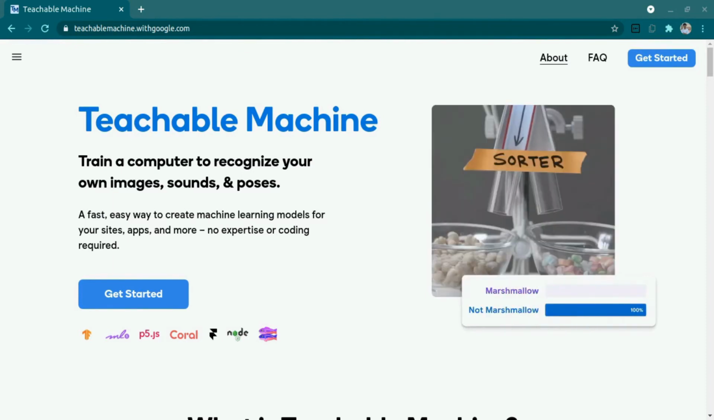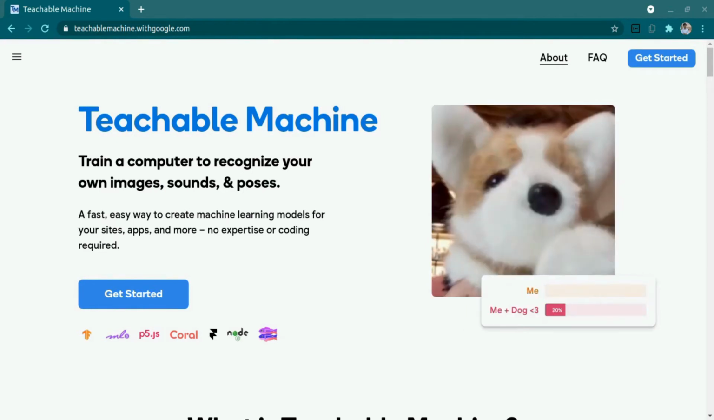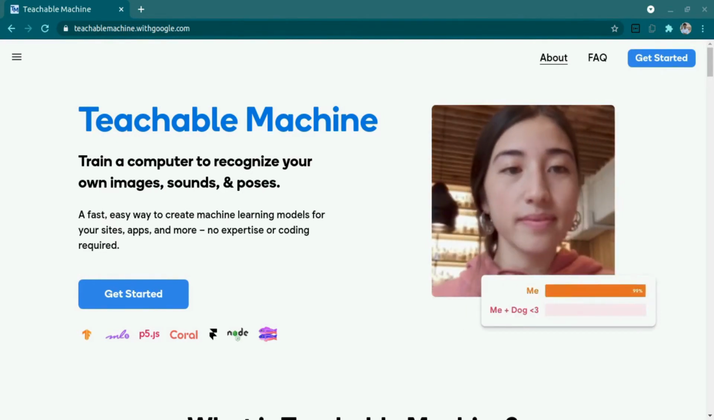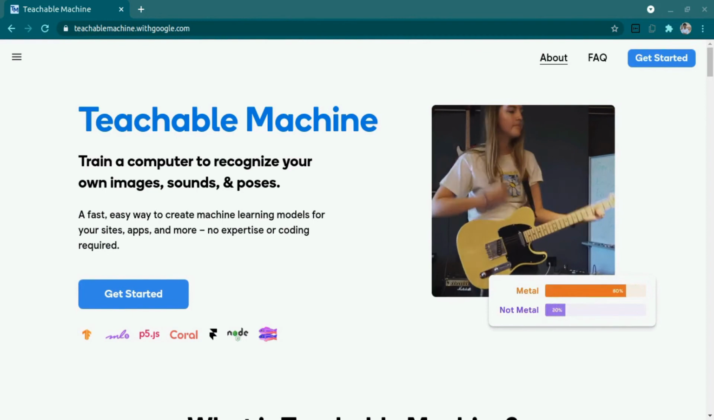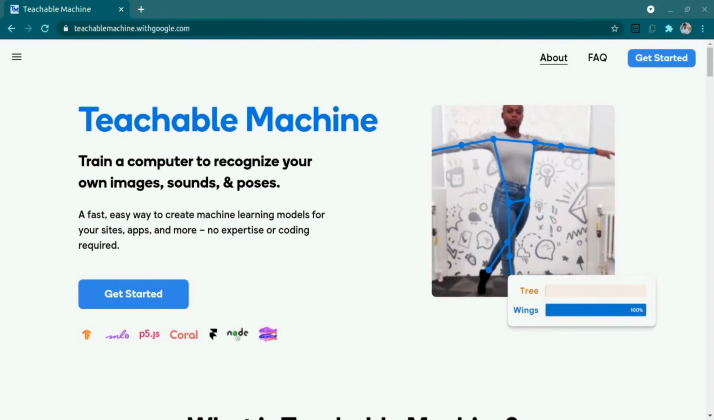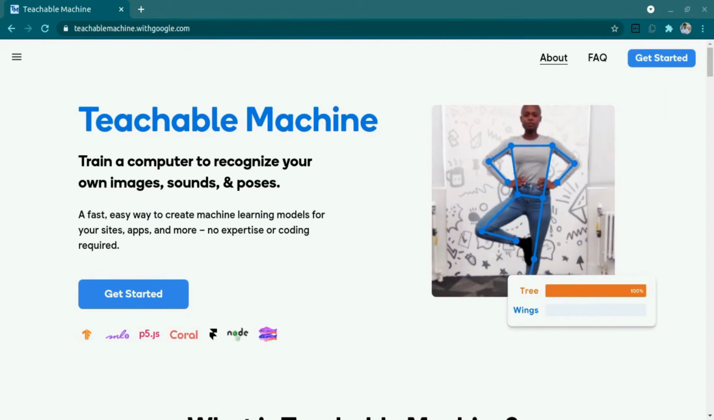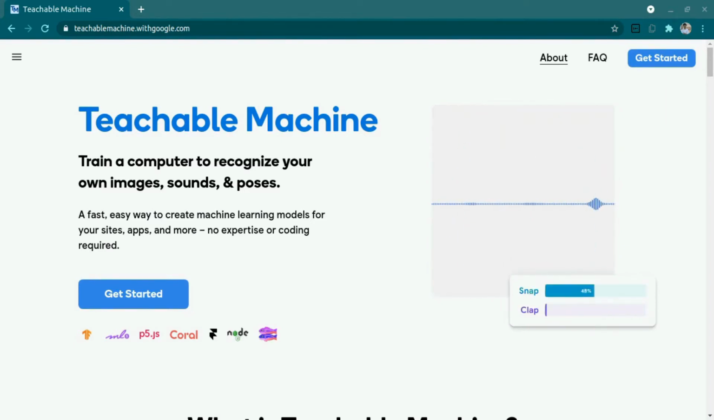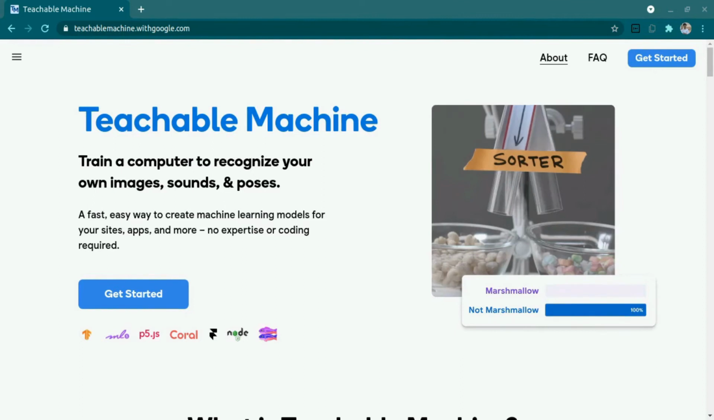So we can use it on our sites, mobile phones, and on our system also without using coding. As you can see, it is able to compare the pose of that person, and also the snap and clap, the music, it is also able to classify, and someone made a sorter. So it is a nice thing we can try, and today we will be using this to just classify if there is mask or no mask.